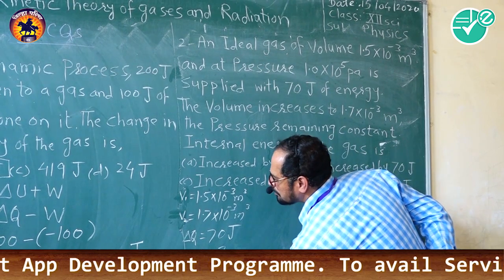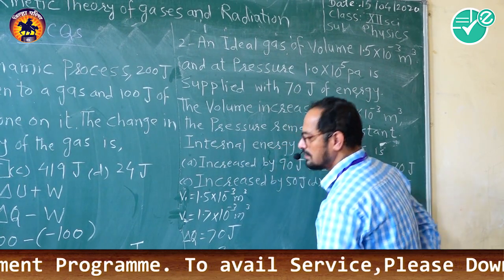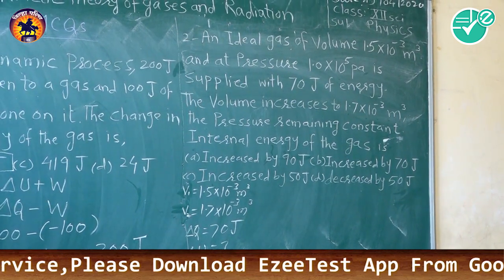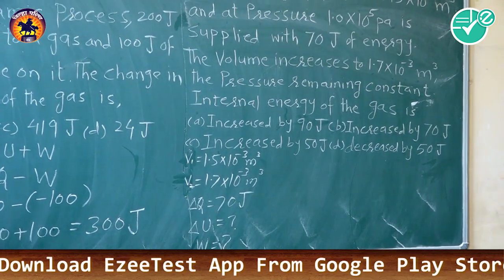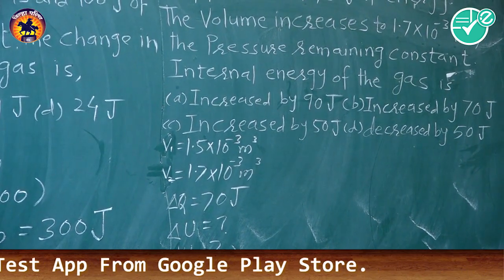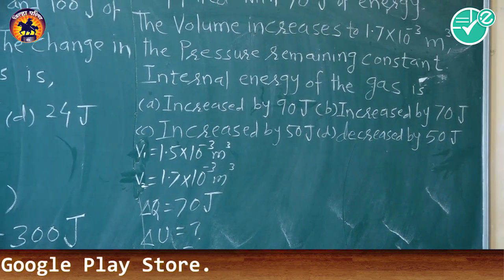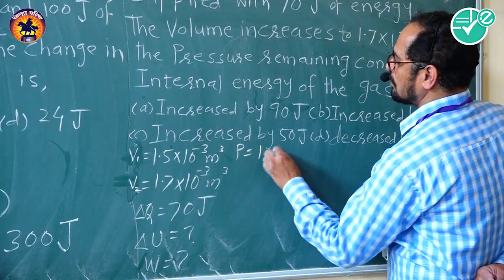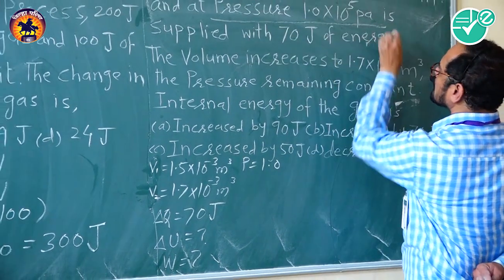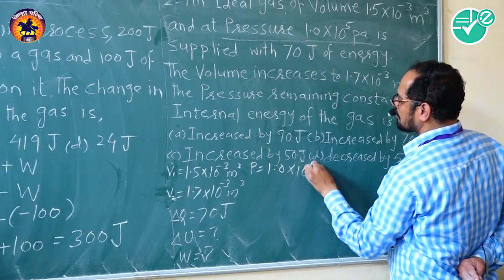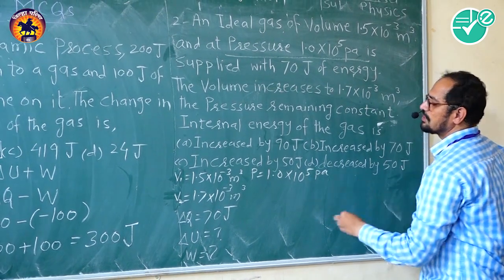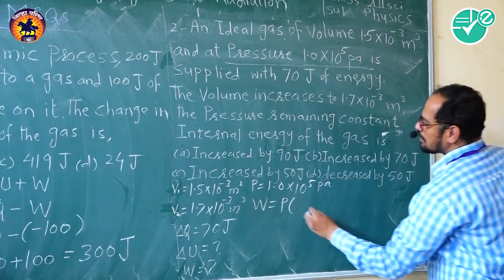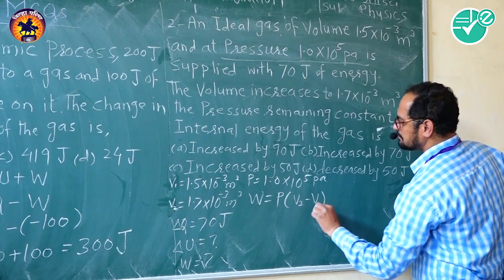For that we first have to know the work done. The formula of work done we have studied: W is equal to P into V2 minus V1. Here pressure is also given, P is equal to 1.0 into 10 to the power 5 Pascal. So W is equal to P in bracket V2 minus V1.